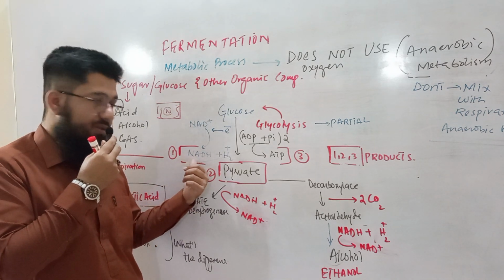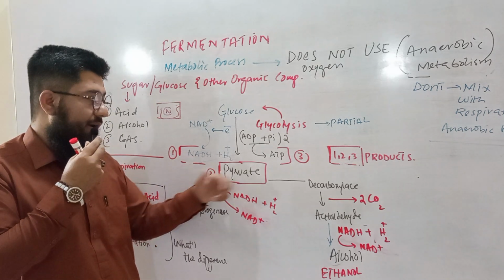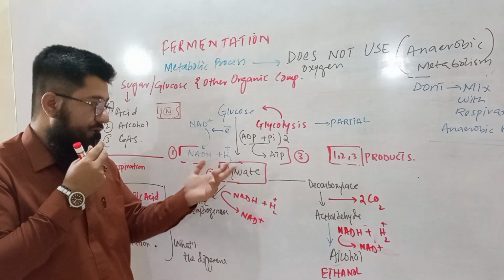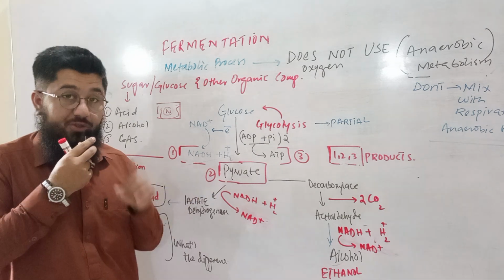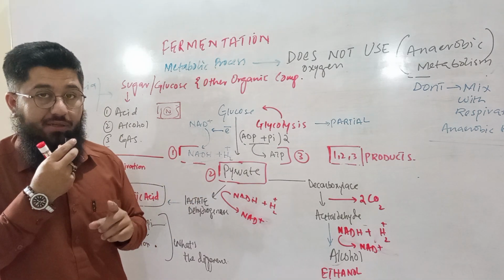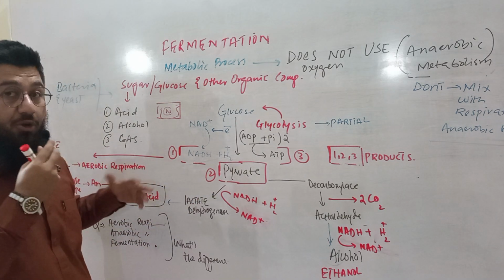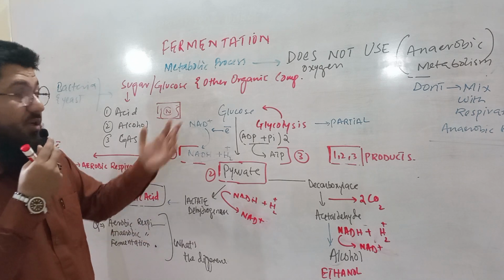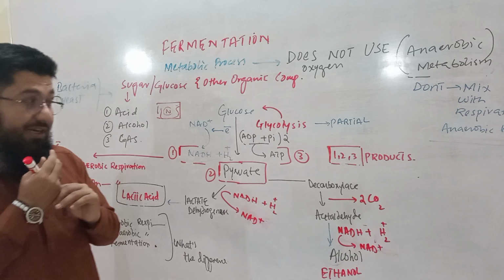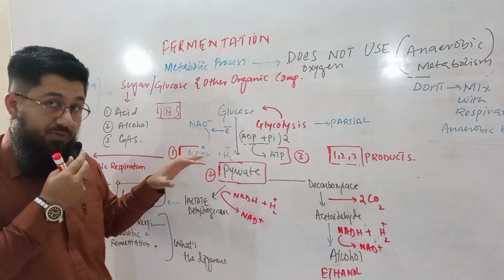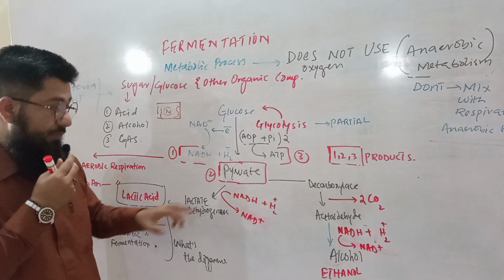So now here we have electrons available with this NADH, and here we got ATP, energy, and pyruvate. Now, this is the very point that you must keep in mind if you want to learn the difference among aerobic respiration, anaerobic respiration, and fermentation. This is the point that is supposed to be cleared now. So just concentrate over here.